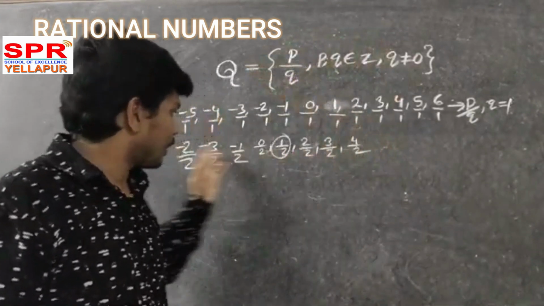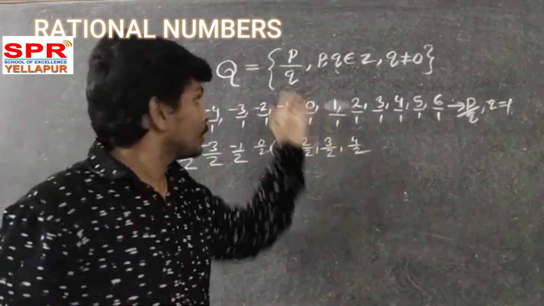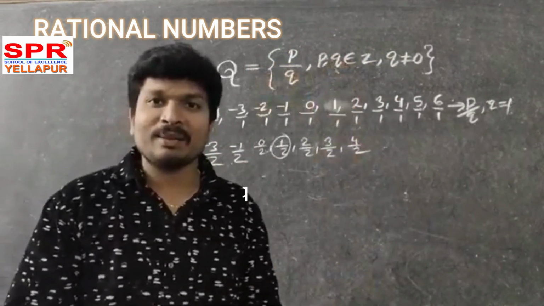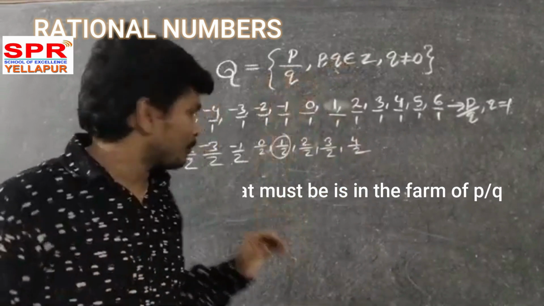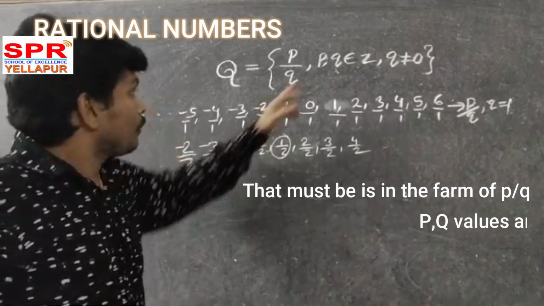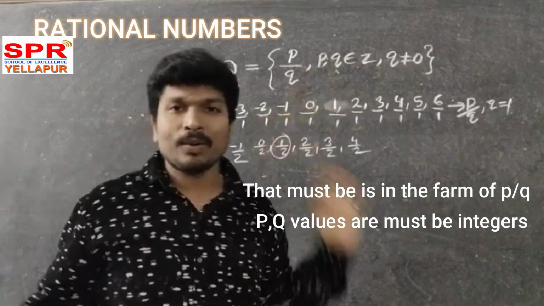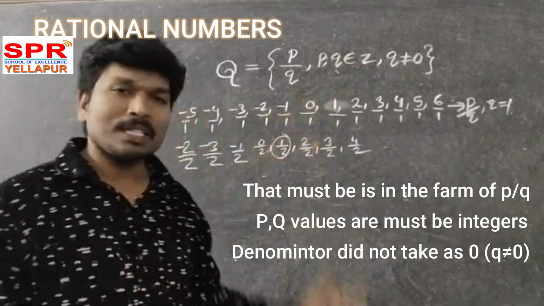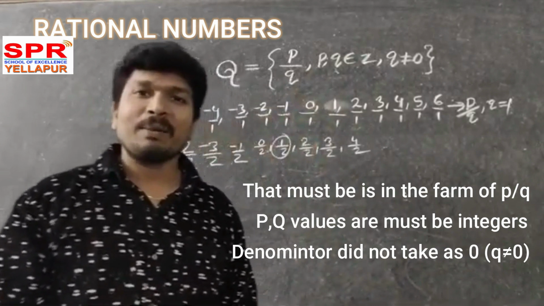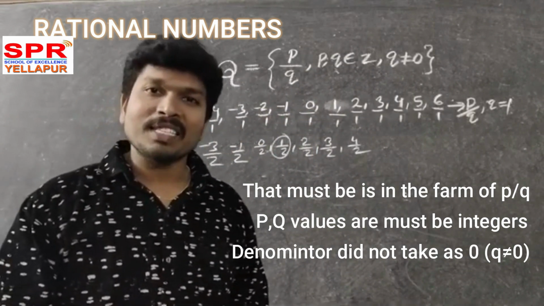these numbers pass the 3 exams. What are those exams? One is that it must be in P by Q form, where P, Q are integers. And the denominator is not equal to 0. So that's why all these numbers are rational numbers. Yes or no?